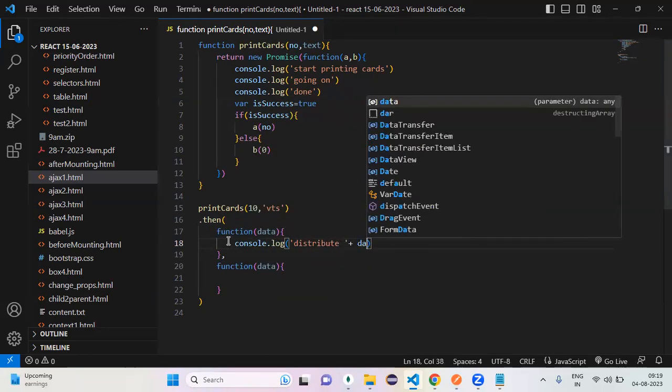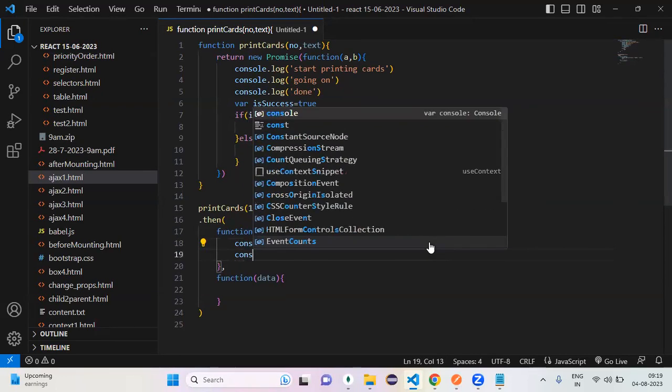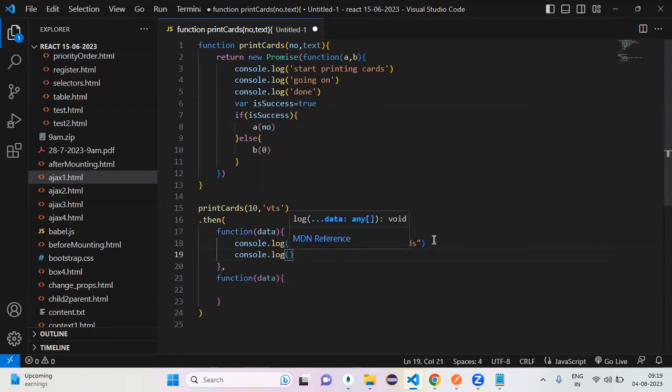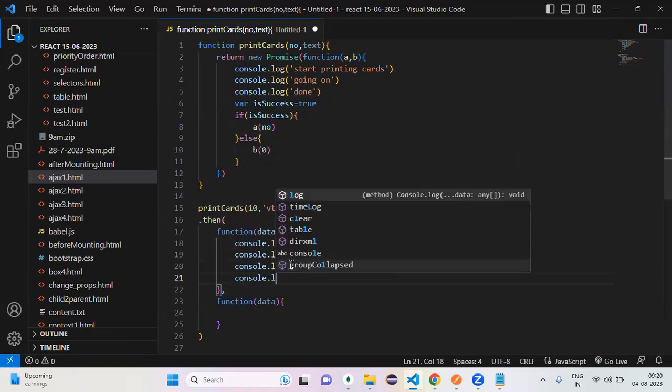Distribute parts. And then, okay, console dot log of received parts, distribute parts, and start the program and end it. Yes or no? Yes. Console dot log of the end.